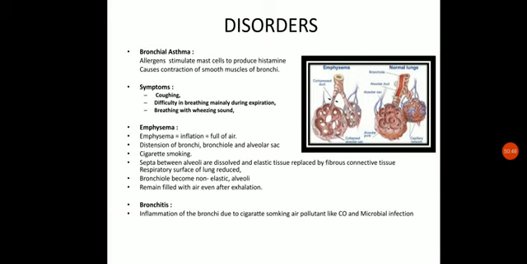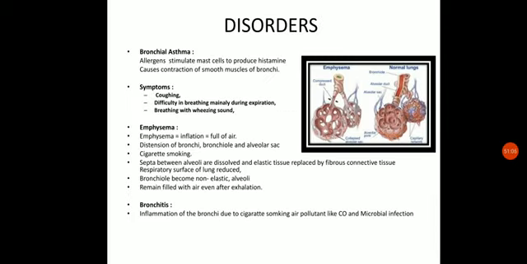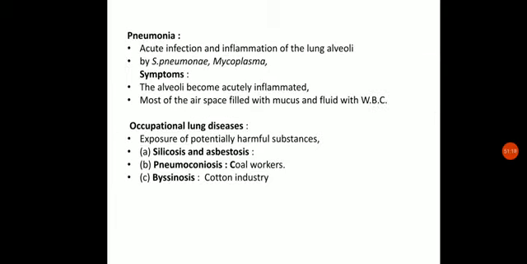Next is bronchitis. Bronchitis is the inflammation of the bronchi, due to cigarette smoking, air pollutants like CO, or sometimes it may be due to microbial infection as well. It may be caused by different types of problems, mainly cigarette smoking, or air pollutants like carbon monoxide, and it may occur due to some specific type of microbial infection as well.